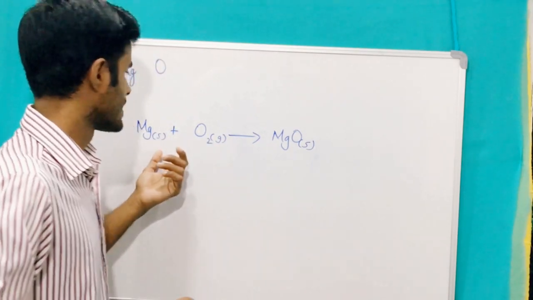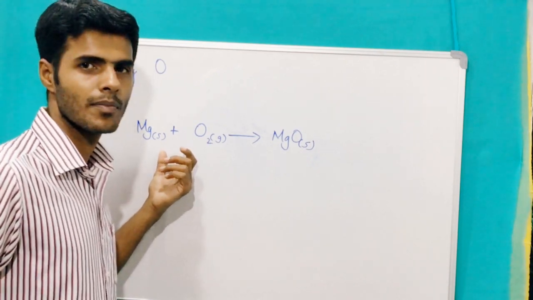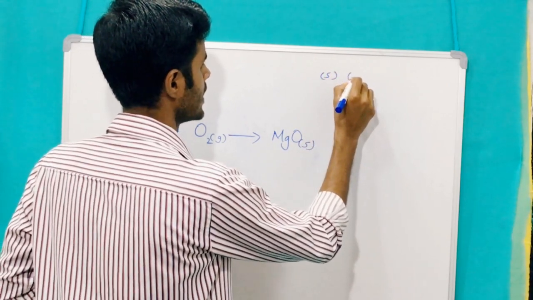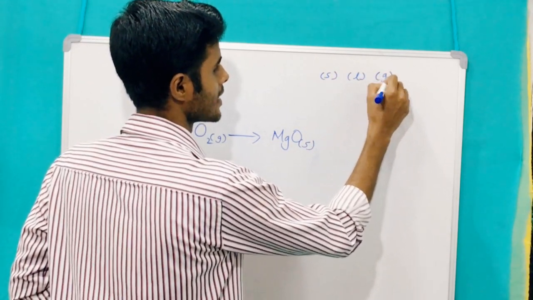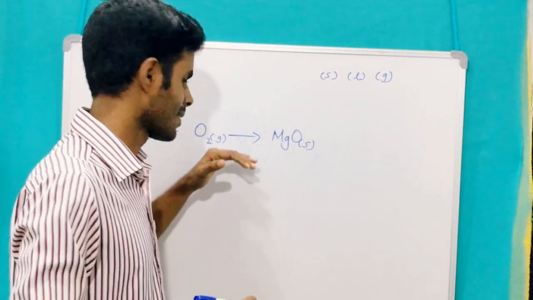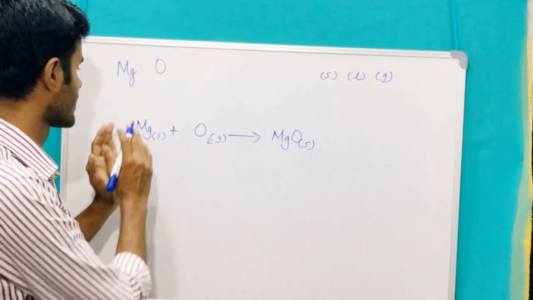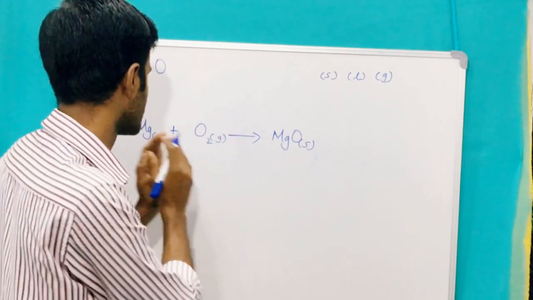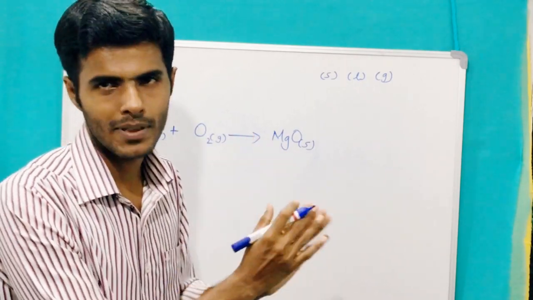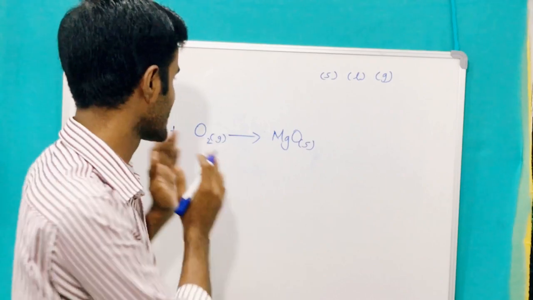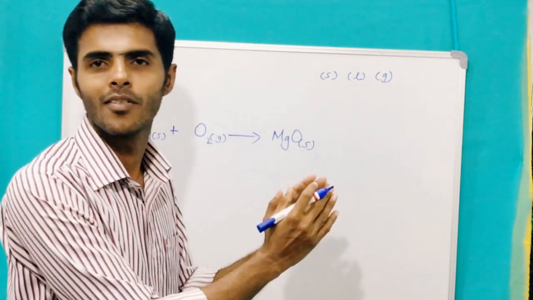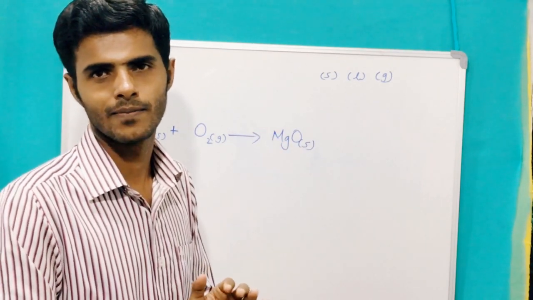So the physical state is represented in brackets. Solid is represented as small s, liquid as small l, and gas as small g. The physical state is represented as a subscript in brackets after the symbol of the element in a chemical reaction.